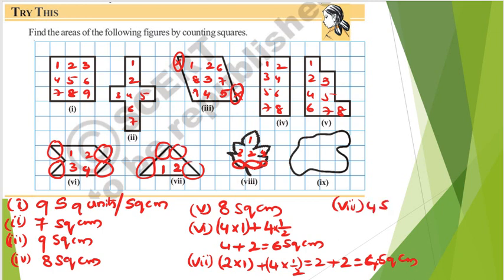So 4 square centimeters. Next, if you observe this, you need to omit this. So 1, 2, 3, 4, 5, 6, 7, 8 and 9, and this is 10. So totally I can consider it as 10 square centimeters, right?